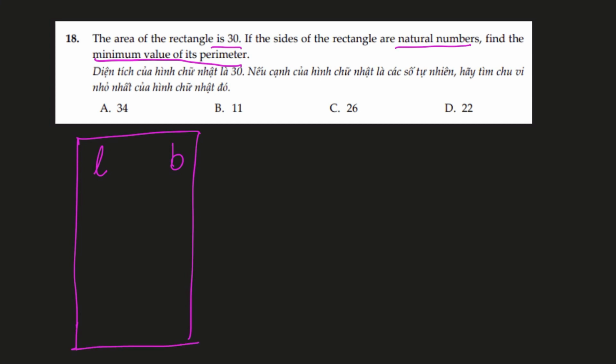Let me draw a table so that we can explore the different possibilities. So we are looking for the area of 30, and we want the perimeter to be as low as possible. Now to find the area 30, the first option is 30 and 1. That will give us the multiplication.